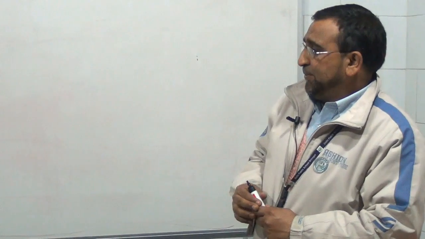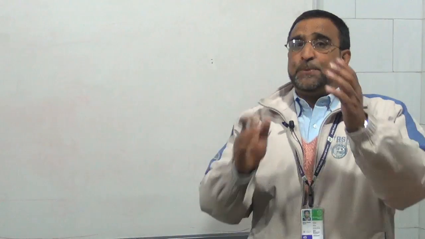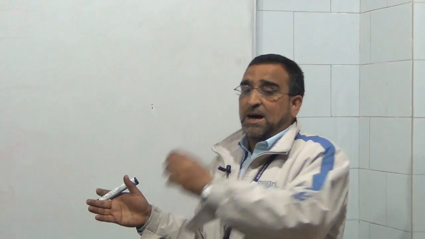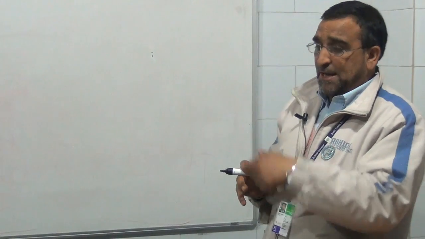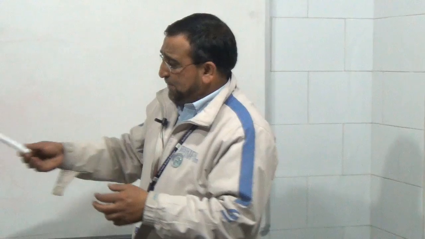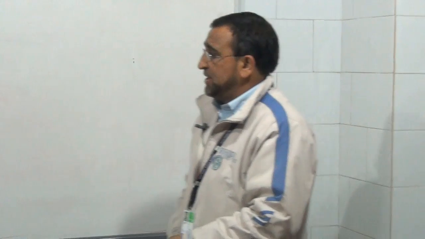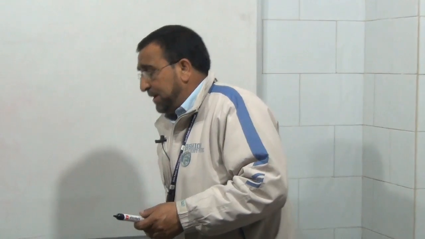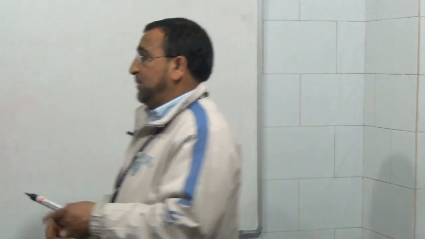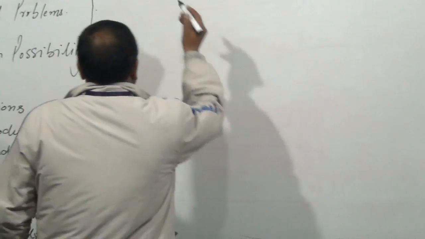Take for example, if we say full employment of resources, take the example that labor is our resource. If all the laborers who are willing to work at the prevailing wage rate in the market can get a job, that is what we call full employment of labor resources. And efficiently means we are getting maximum out of minimum. Let us first understand it with the help of a schedule, then I will plot the same data on the graph.